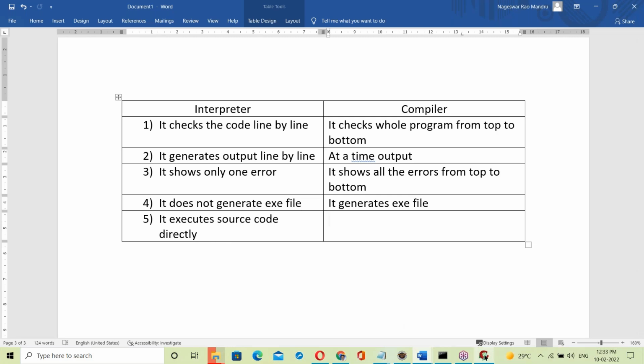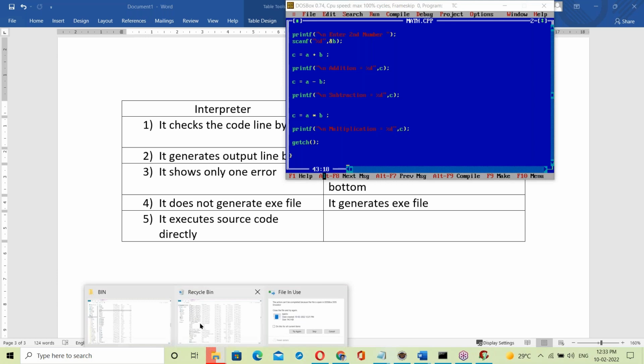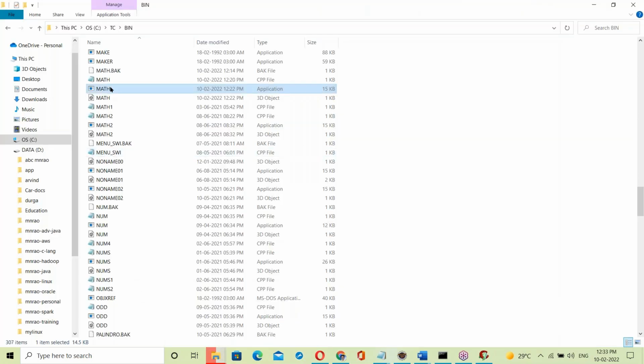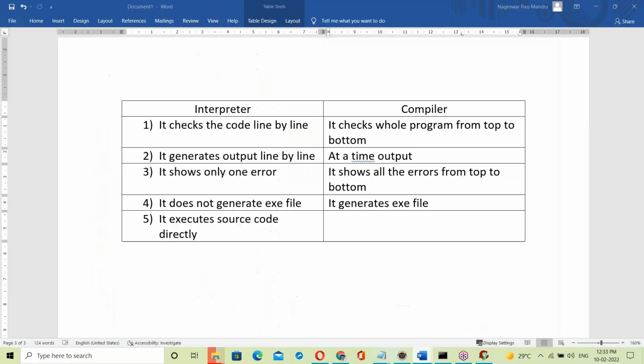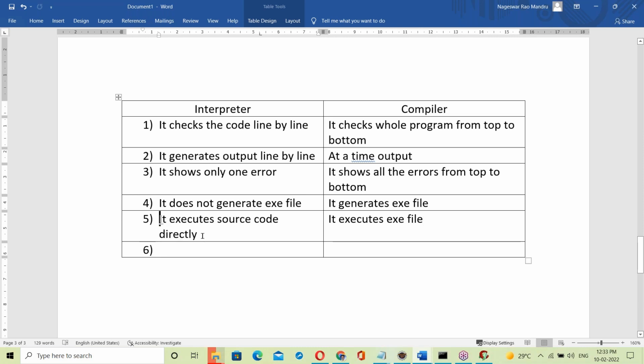Behind this, the compiler generates one exe file, and that exe file is executed. So interpreter executes source code directly, but compiler generates an exe file, and that exe file executes. Okay, see, interpreter-based languages are called scripting languages.